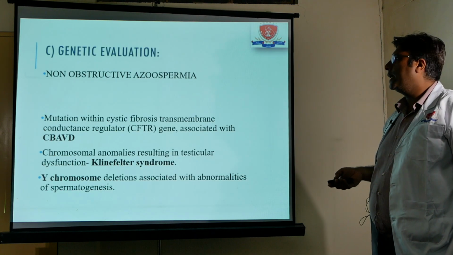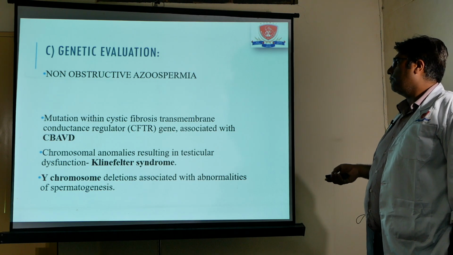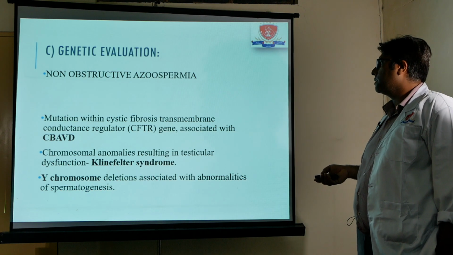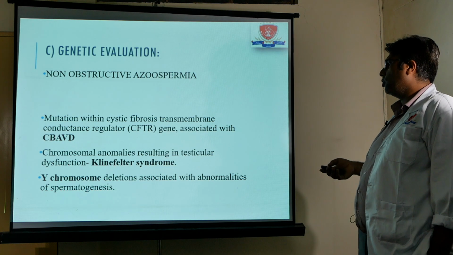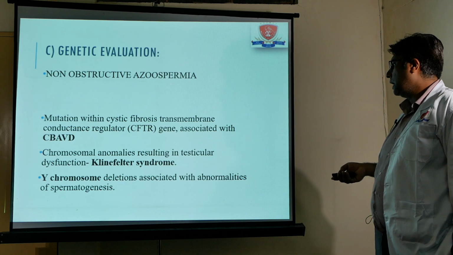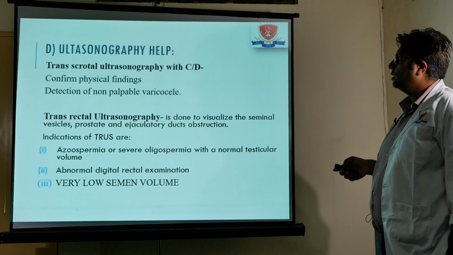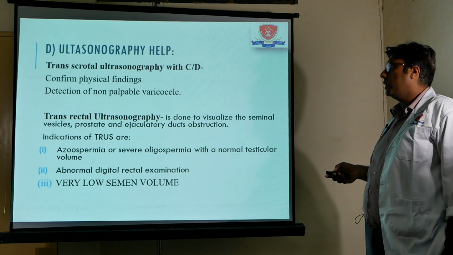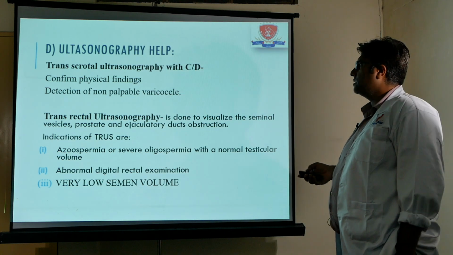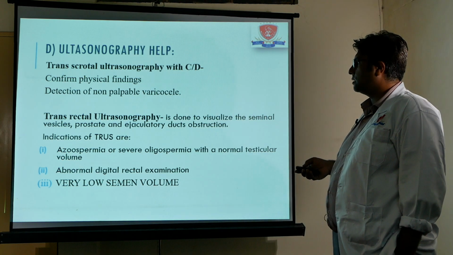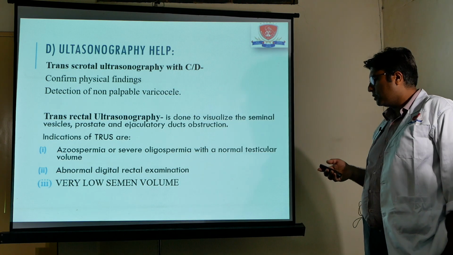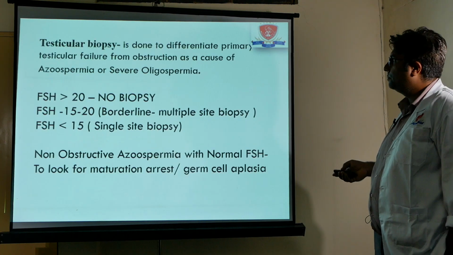Genetic evaluation is indicated where there is a congenital absence of vas deferens or where we suspect cystic fibrosis. Klinefelter syndrome and Y chromosomal anomalies are commonly associated with defective spermatogenesis. Ultrasonography, especially of the transscrotal inguinoscrotal area, is important, and in selective cases you have to go for a transrectal ultrasound, especially to rule out the presence or absence of vas deferens.